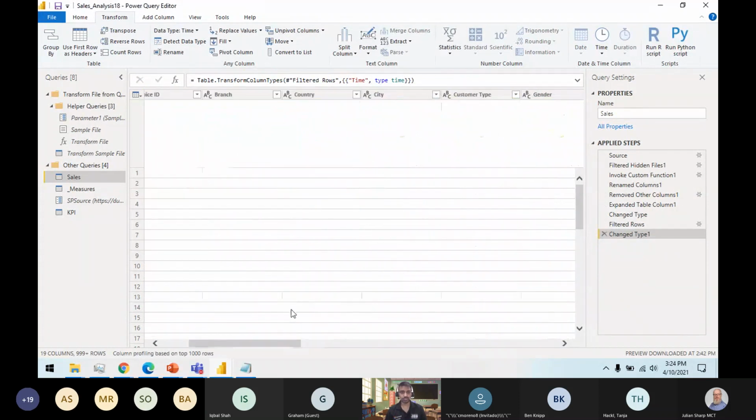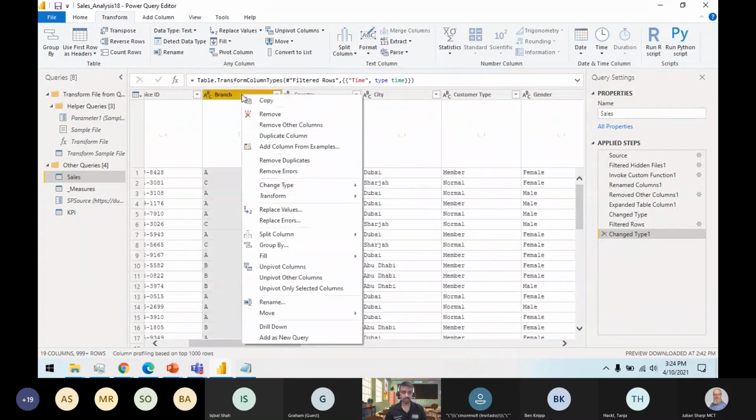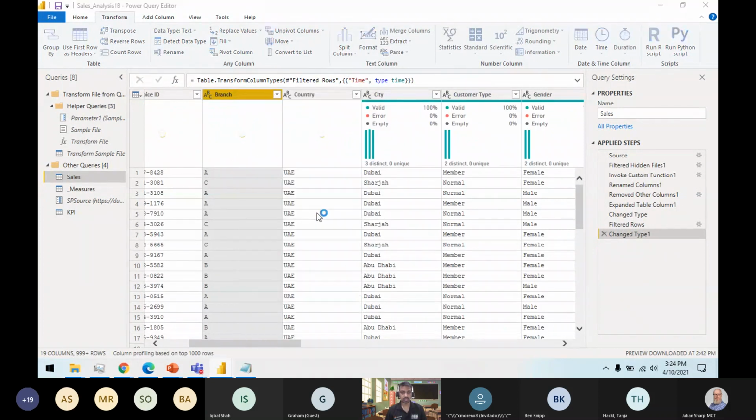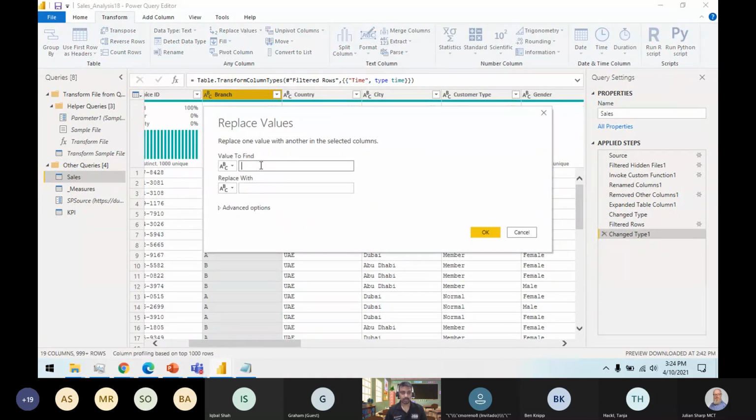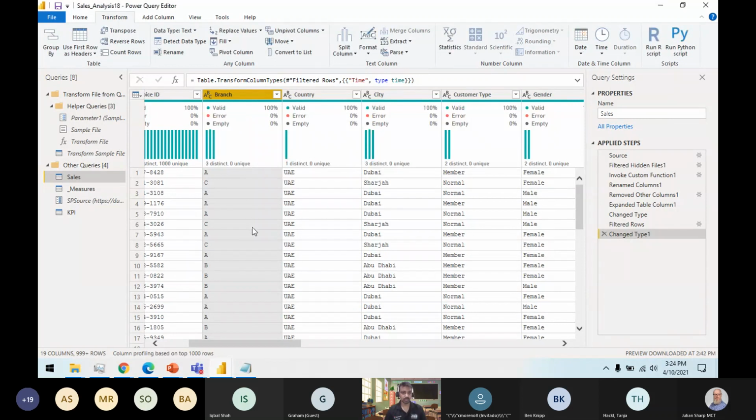These are different transformations. You can change the replace values. If I want to change these values, I can say replace value A with Arabic, let's say something like this. You can replace this one as well. You can click OK. These values will be replaced.